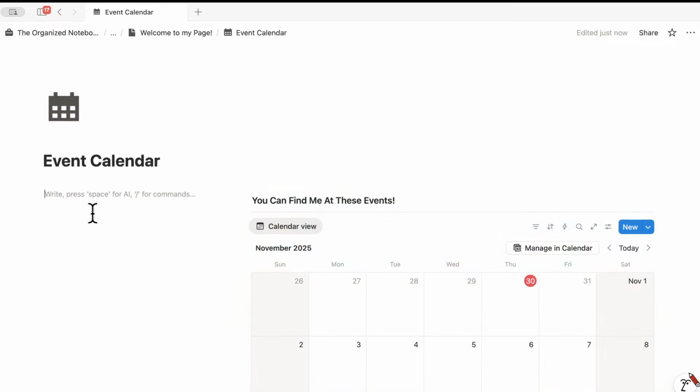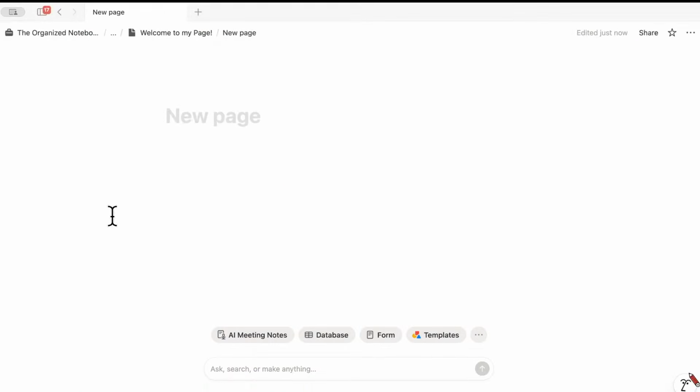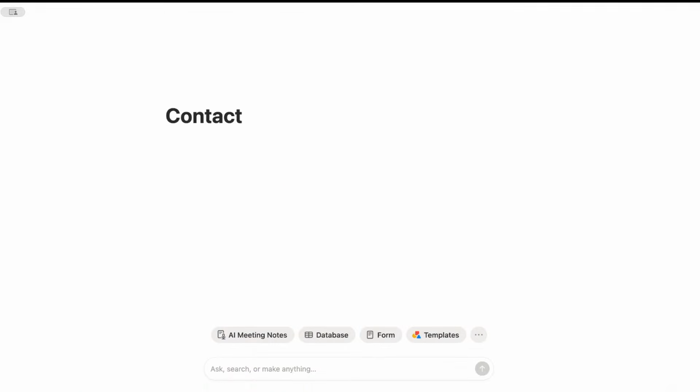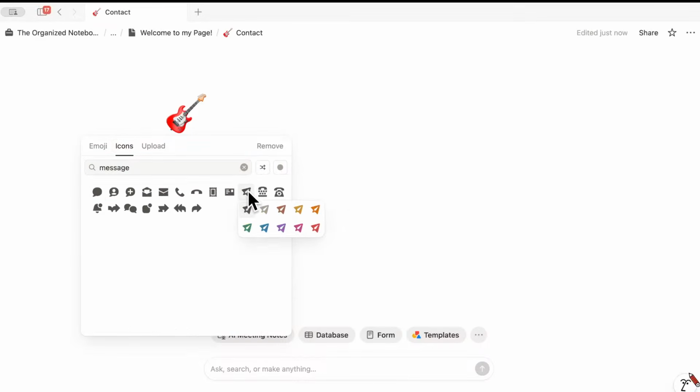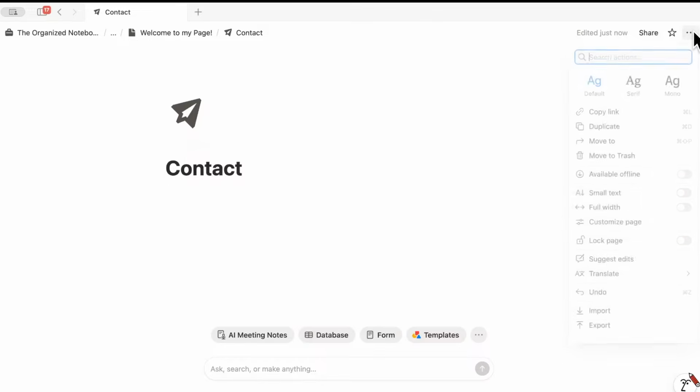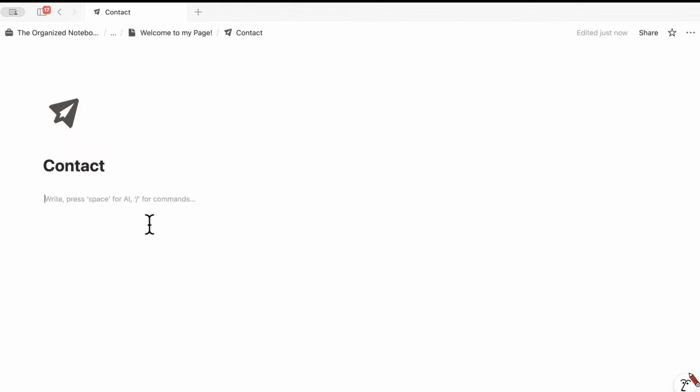And this site is going to be saved for when we have the navigation. So we can go back to the main page here. Now you see event calendar as a page. We're also going to add a contact page. So I'm going to type /page. This one is contact page or contact. And we can go ahead and add an icon for that, for message. And again, I'm going to do small text full width and then /column for 2 columns. And on this side, we're going to add that form. So I'm going to leave this blank actually and have this ready for when that's done.